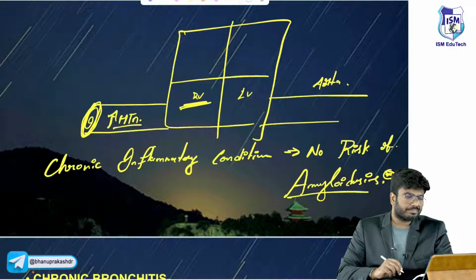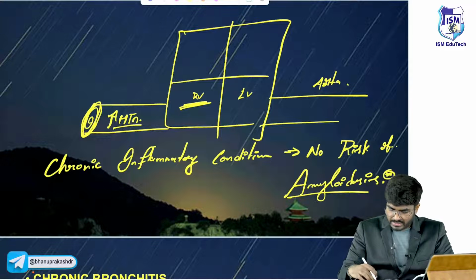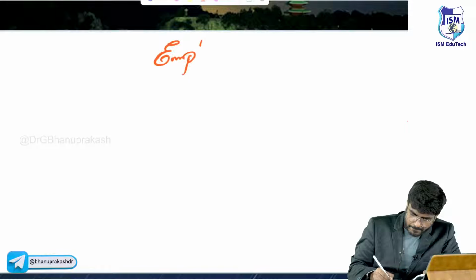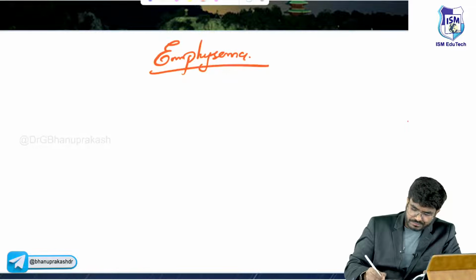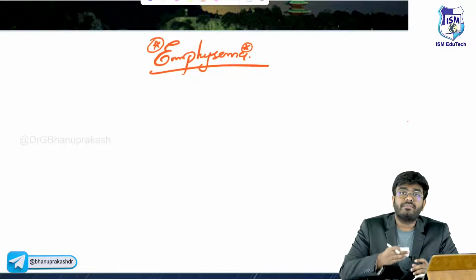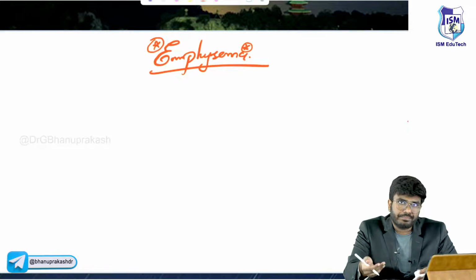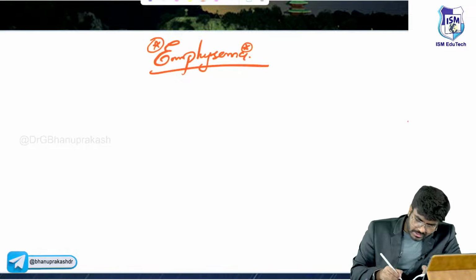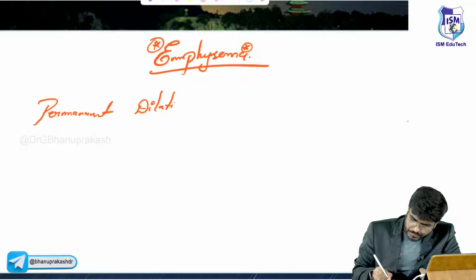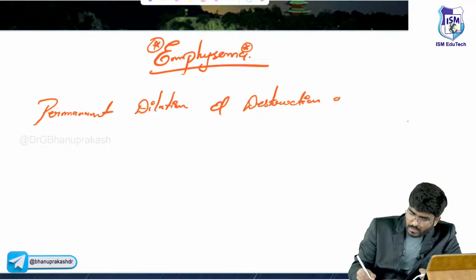Next, after this, let's directly jump into the next topic, sir, which is called emphysema. So what exactly is this emphysema, sir? What exactly is happening in this emphysema? See, in emphysema, there is pathological permanent dilation of the acini. Okay, so permanent dilation and destruction of, right? Permanent dilation and destruction of what? Acini.